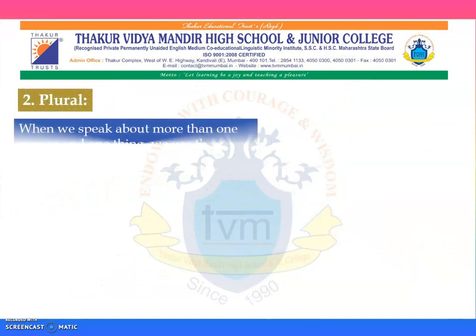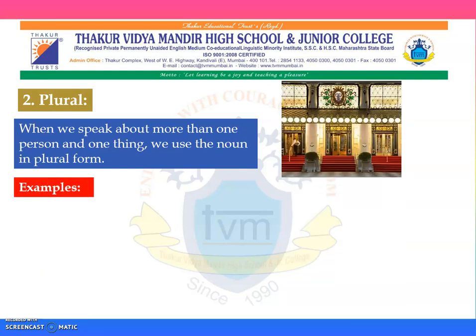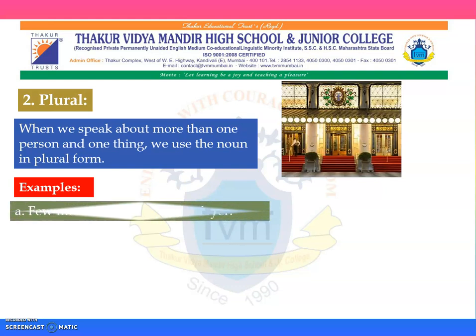Plural. When we speak about more than one person and one thing, we use the noun in plural form. A few examples are as follows. This picture is that of the entrance of a hotel, which is called a foyer. Few men are standing in the foyer.